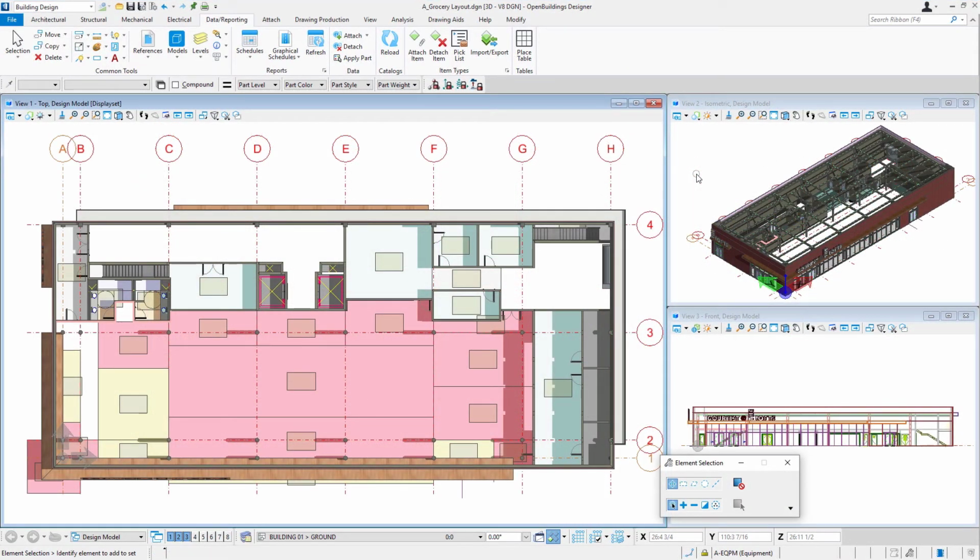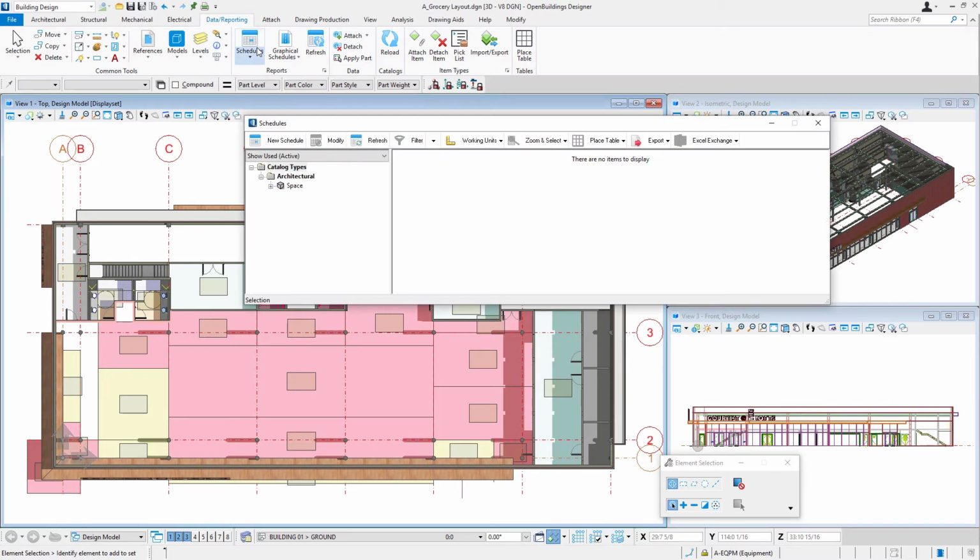Okay, next we're going to make another modification to the data through the Schedules dialog, but this time we're going to use something which is called Excel Exchange. So I'm going to open up the schedules dialog again, and I'll select my spaces.